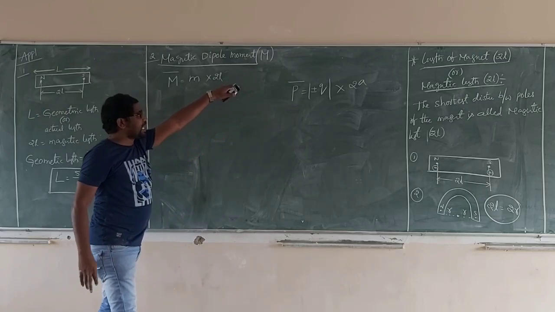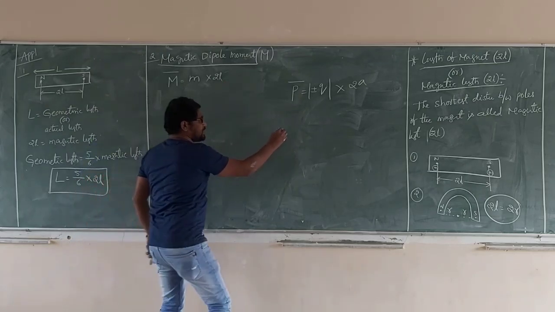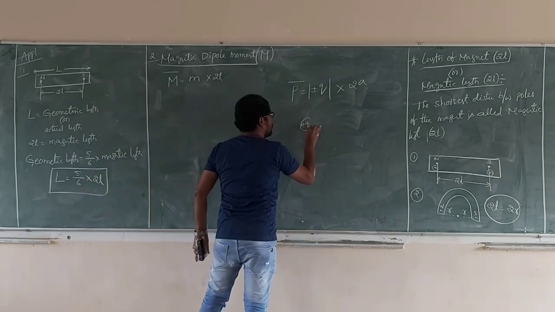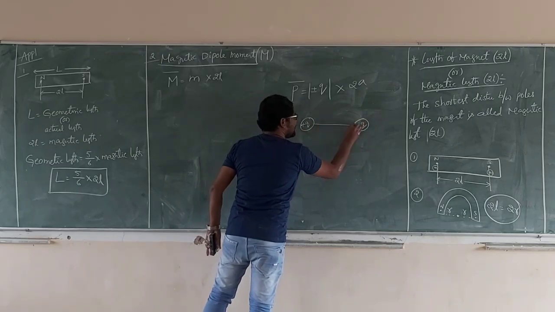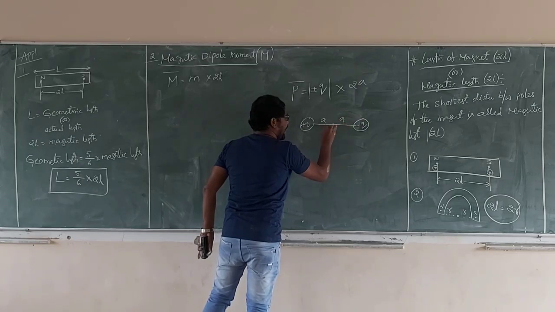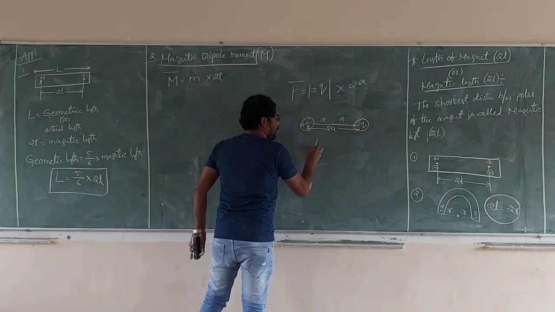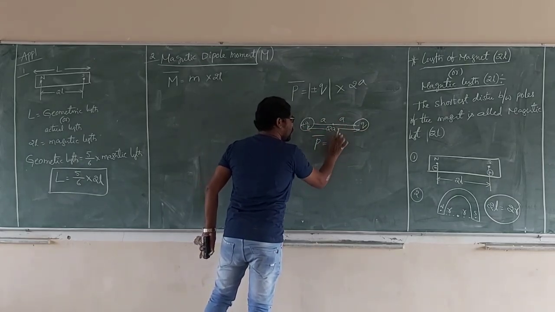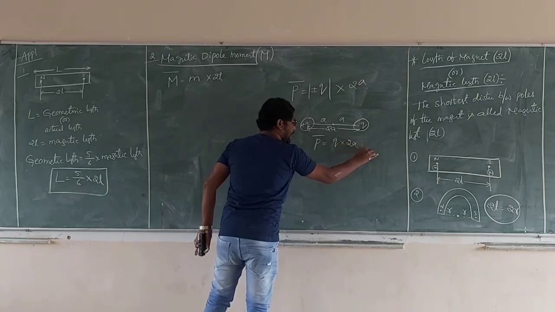That is the electric dipole moment, q into 2a. See carefully. This is plus q, this is minus q. This is an electric dipole, separated by the distance a and a. Total distance is 2a. What is the electric dipole moment? P bar is equal to q into 2a.